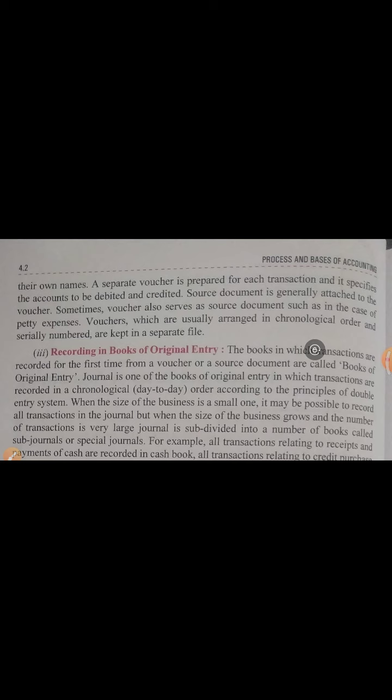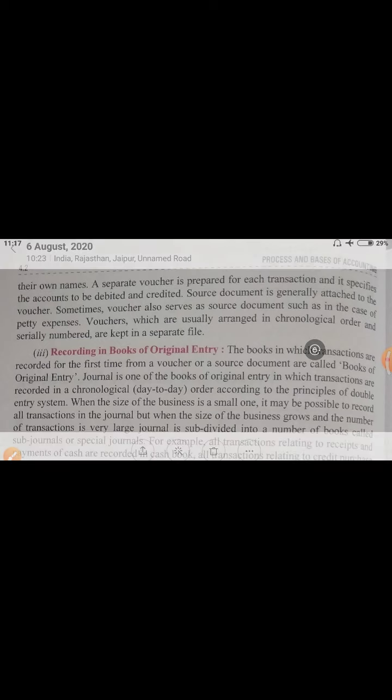And those vouchers are prepared serially numbered. Try to know the exact meaning of these vouchers. Vouchers are prepared in a business according to dates, means in chronological order, or serially numbered also. Like in one day, if you are doing 10 transactions, the serial numbers will be 1, 2, 3, 4, 5, 6, 7, 8, 9, 10. Like this way, it will be serially numbered. And all the vouchers will be kept in a separate file. These are the evidences of transactions. These are very important documents of a business.